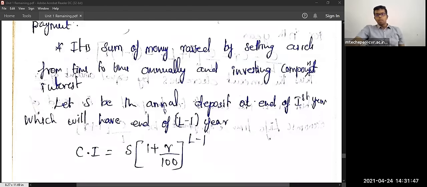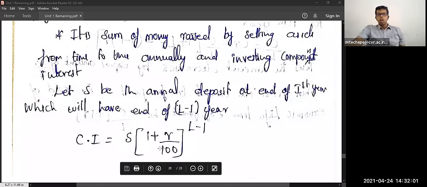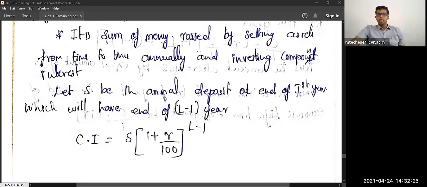Let S be the annual deposit at the end of the first year, which will have, at the end of L minus 1 year, compound interest equal to S into 1 plus R by 100 the whole power L minus 1. I think we already studied in basic mathematics how to calculate compound interest. So compound interest is S, the annual deposit, into 1 plus R divided by 100 whole power L minus 1.